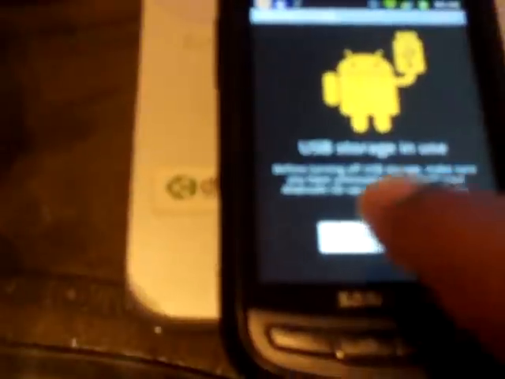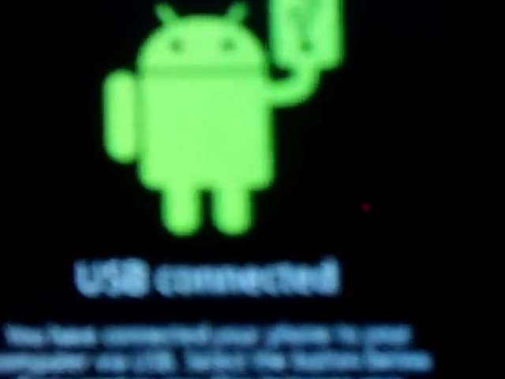Okay? And once you drag however many you want over there, you can go ahead and close those back out and go back to your phone. Now, you want to turn off the USB storage. You notice the little guy turning back green. And at the top, it says media scanner running, which is scanning the SD card. Okay? So you hit the little home key, you back out to the original screen.